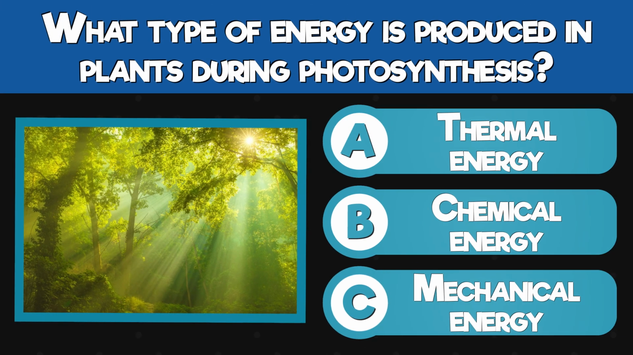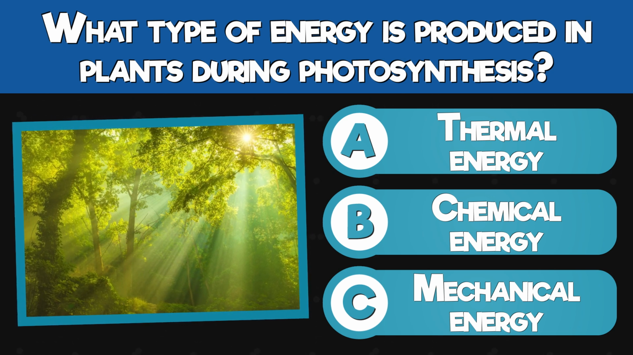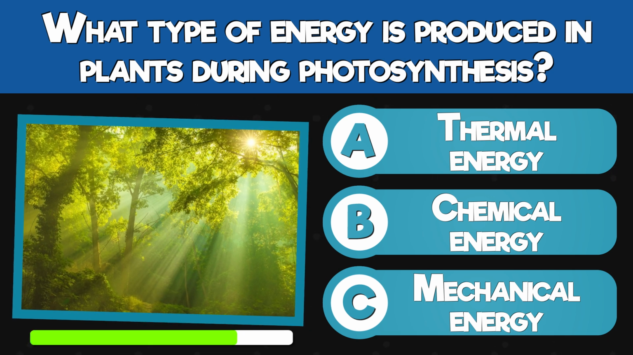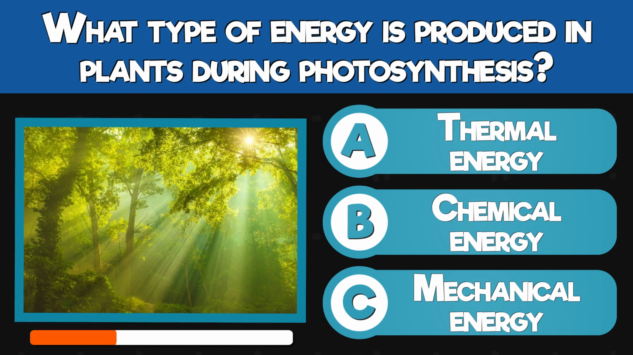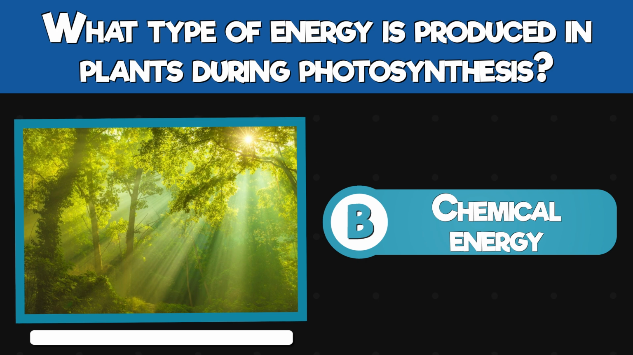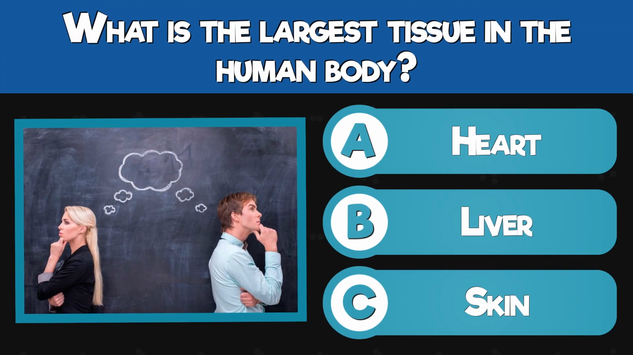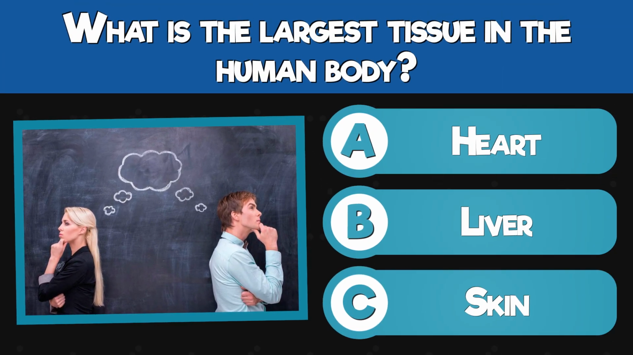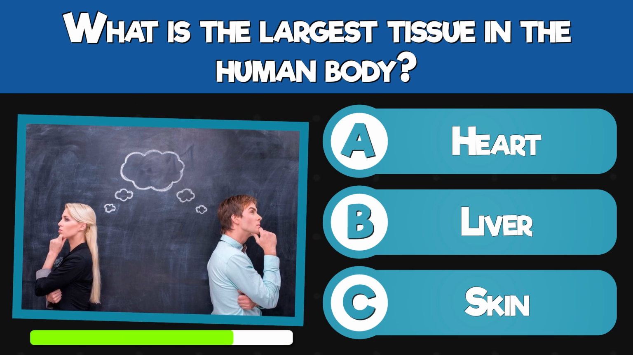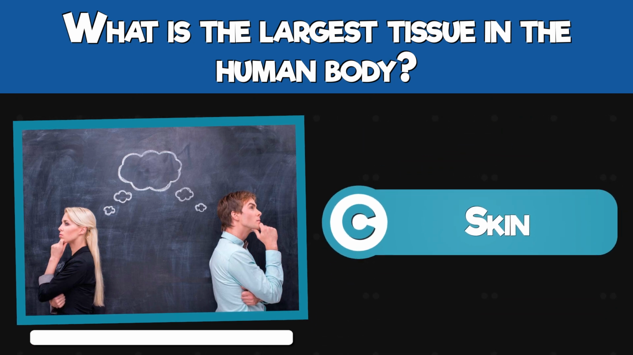What type of energy is produced in plants during photosynthesis? Thermal energy, chemical energy, or mechanical energy? Chemical energy. What is the largest tissue in the human body? Heart, liver, or skin? The skin.